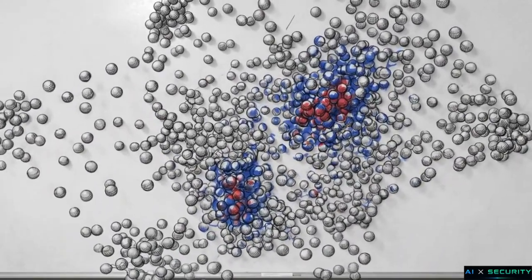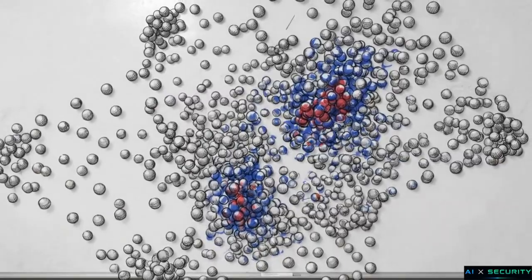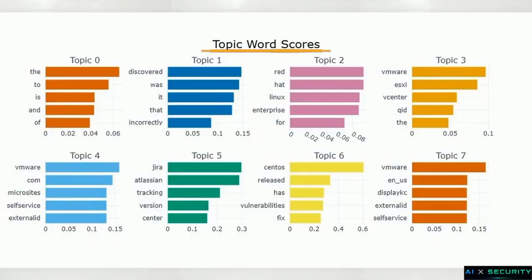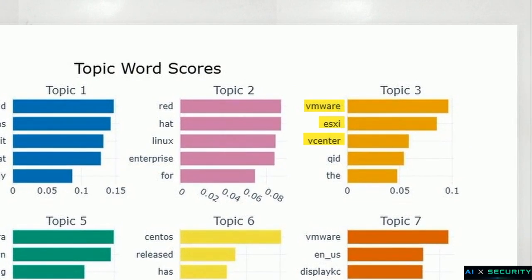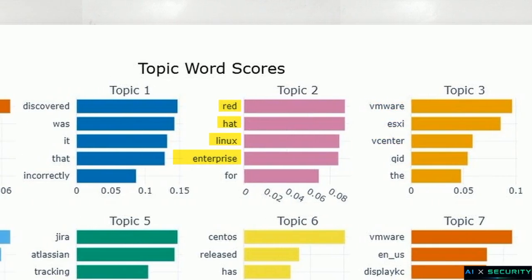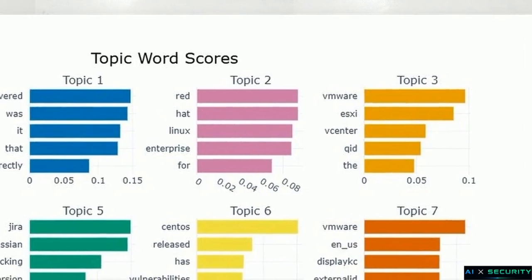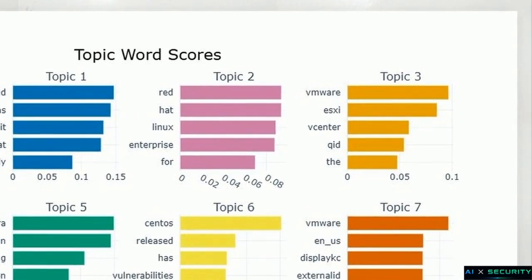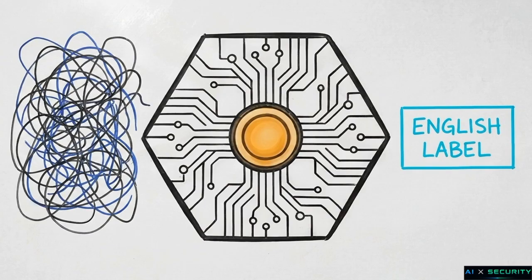Mathematical grouping algorithms output coordinates, not human-readable names. This chart shows how standard models attempt to name their topics by simply outputting the highest-scoring raw keywords. For example, one defines a cluster using the terms VMware, ESXi, and vCenter. Another topic yields Red, Hat, Linux, and Enterprise. Handing an analyst a disjointed list of keywords forces them to manually decipher the context, costing time during an active threat analysis.